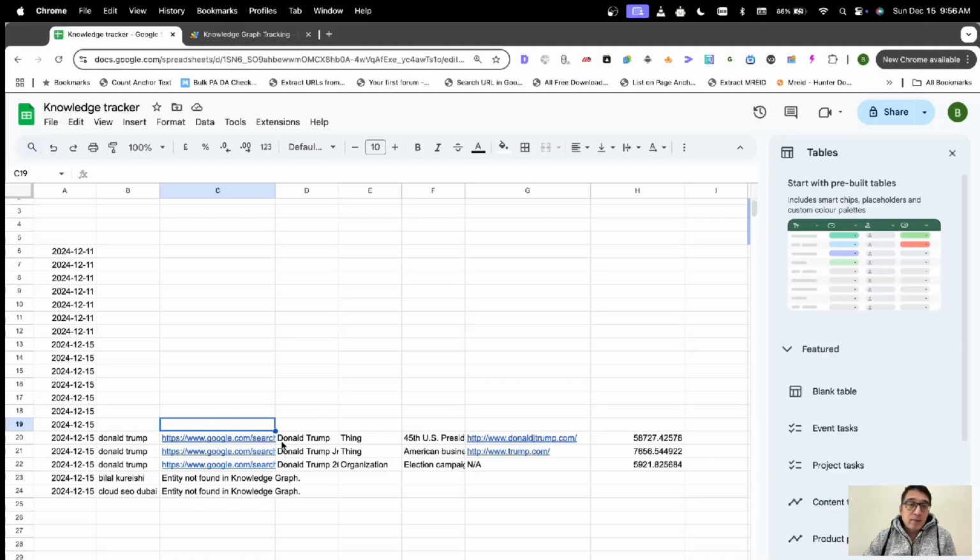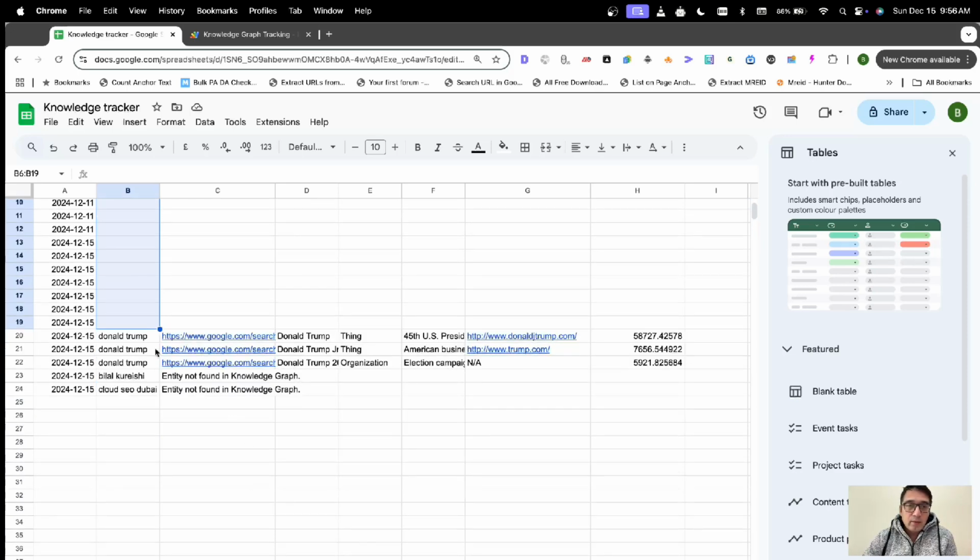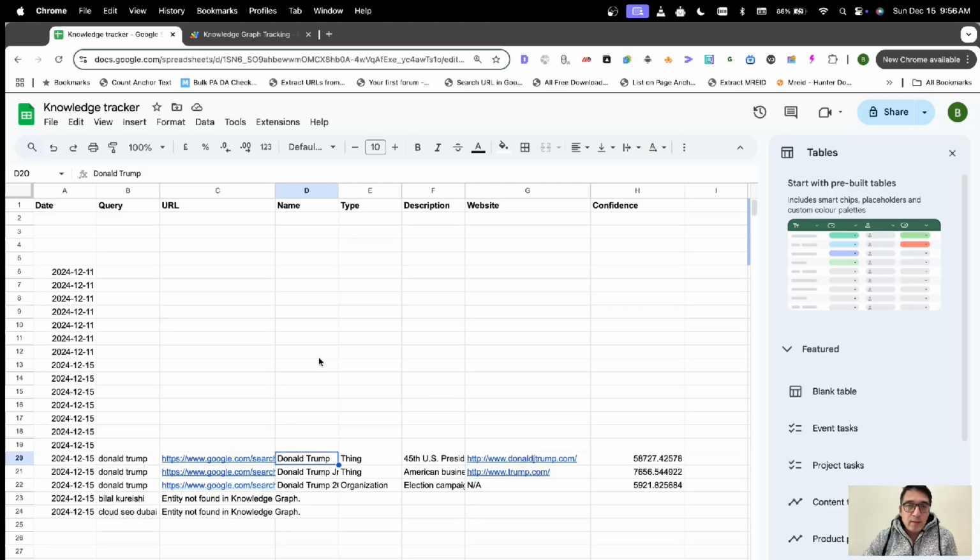As you can see, this is a test report. I've been tracking this, but then I deleted this and redid this because the script hung up on me and I needed to change that. So first I'll show you what we're getting. We're tracking Donald Trump as an entity and it's telling us the Google search URL for Donald Trump. It's also giving us his entity name, which is the name here. This is the query, Donald Trump. And this is the type of entity. So this is a thing.